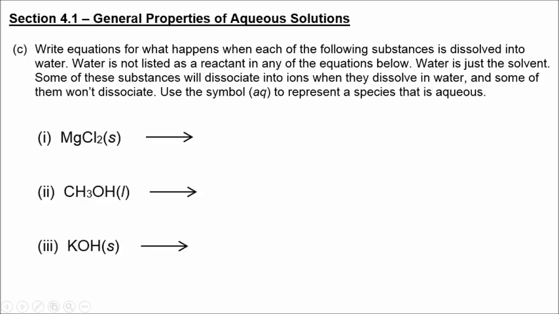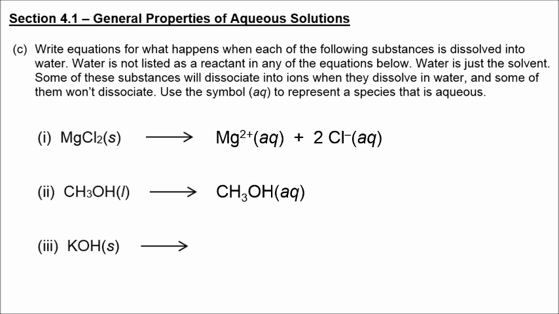In this question, we are supposed to write equations for what happens when these substances are dissolved in water, so we're going to try to decide if they are electrolytes or not. First example is magnesium chloride. It is an ionic solid, so it is an electrolyte. It breaks up into magnesium ions and chloride ions. Next example is methanol. Methanol is a covalent or molecular compound. It does not break up into ions, so it dissolves in water, but it stays intact as one molecule, one formula.